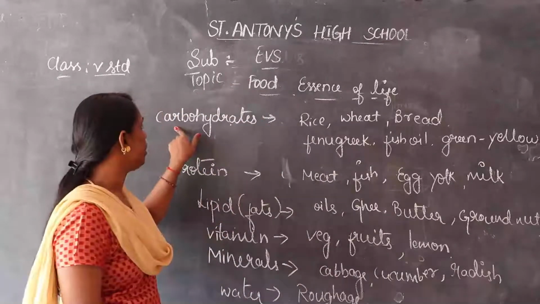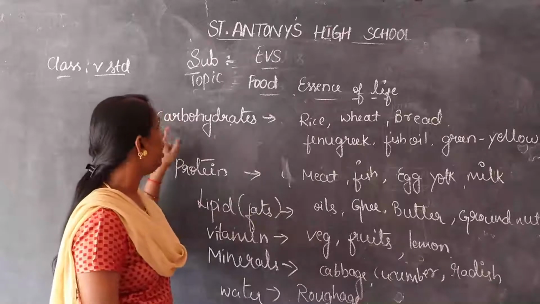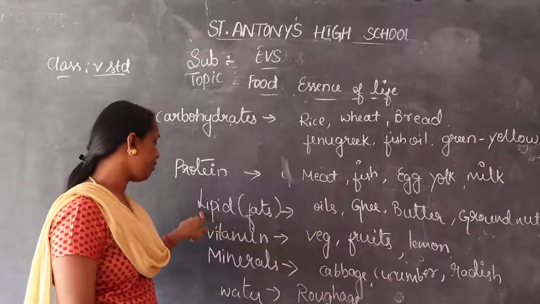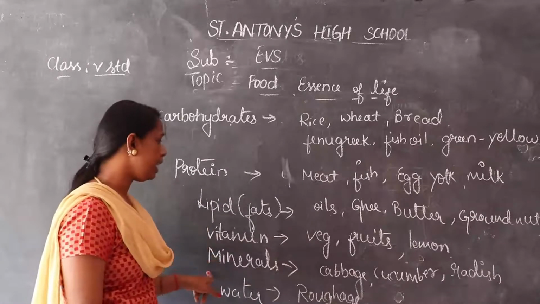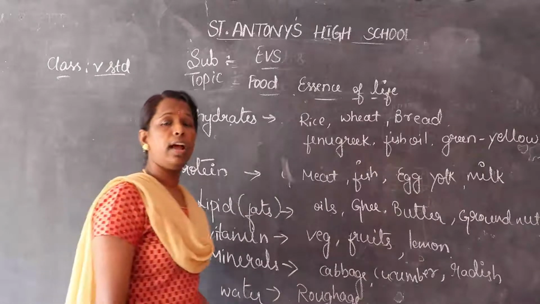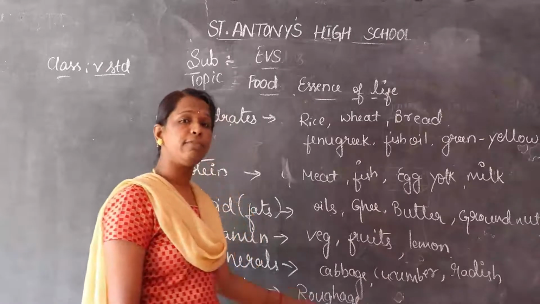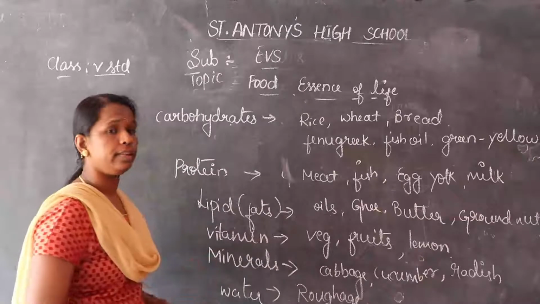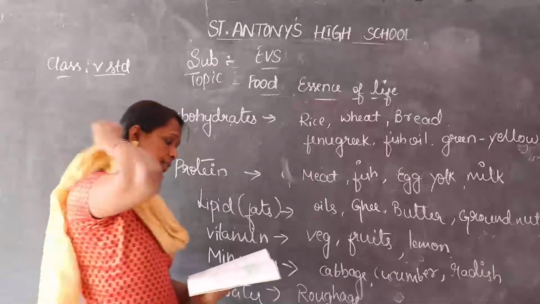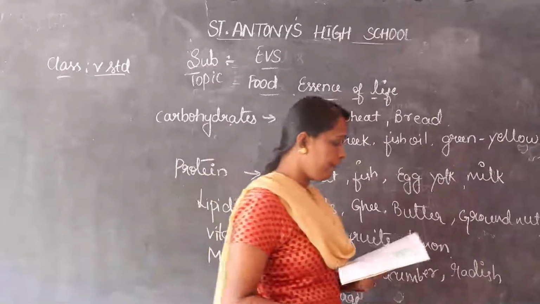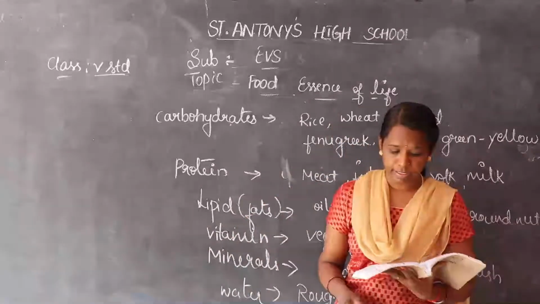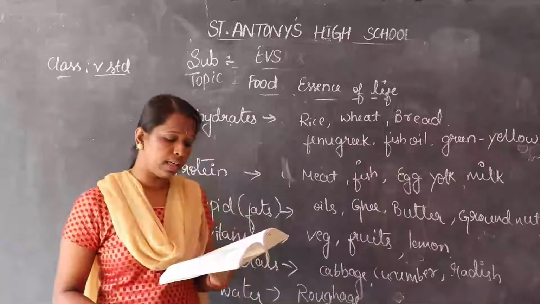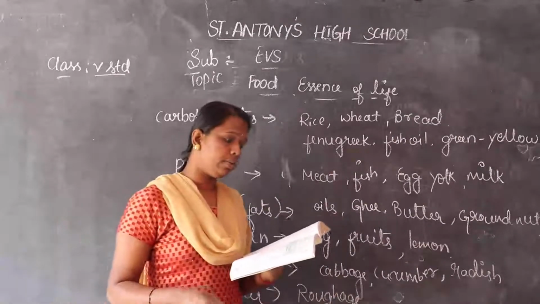Okay, the food constituents, meaning the nutrients, are carbohydrates, the energy giving food, proteins, lipids which are fats, vitamins, minerals, and then water and roughage. Including roughage, these constitute the food and the nutrients. So this is from page number 113. Observe the following food materials, and group them into food materials from the plant source and also from the animal source.